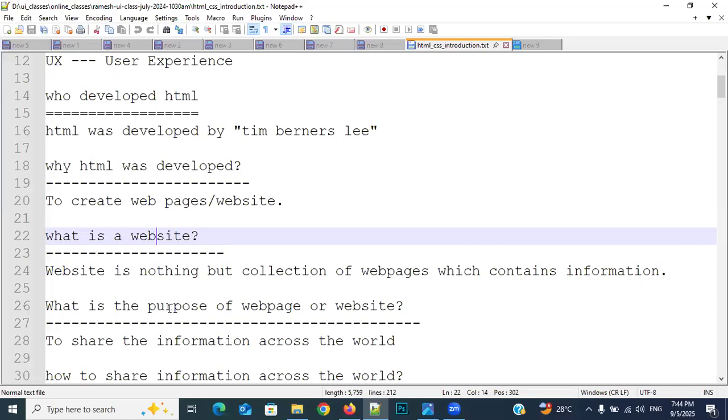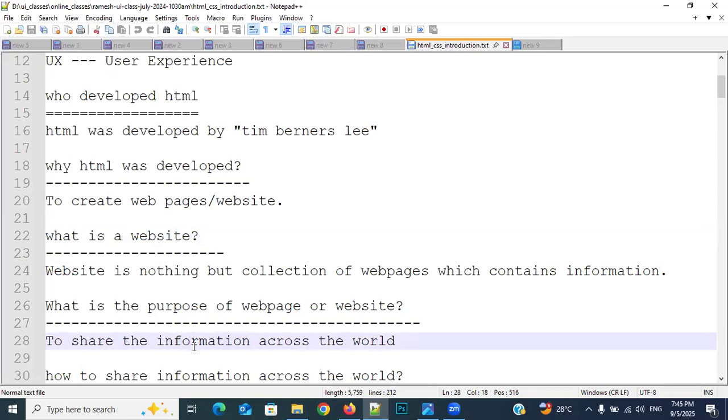Then, what is the purpose of a web page or website? To share information across the world. Each and every website contains only information. For example, on YouTube you get the information in the form of video.